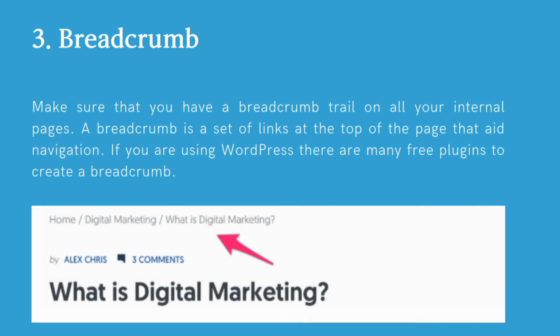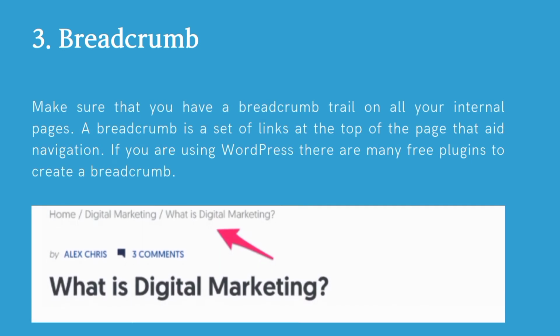Third, breadcrumb. Make sure that you have a breadcrumb trail on all your internal pages. A breadcrumb is a set of links at the top of the page that add navigation. If you are using WordPress, there are many free plugins to create a breadcrumb, like in the image.